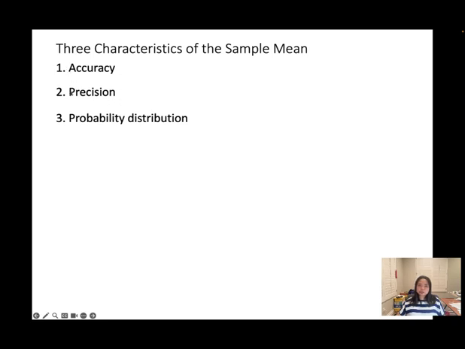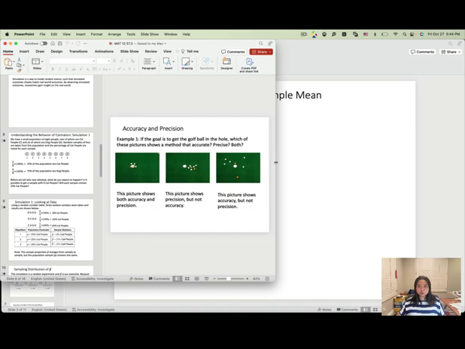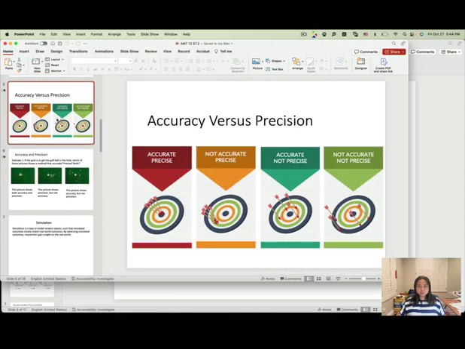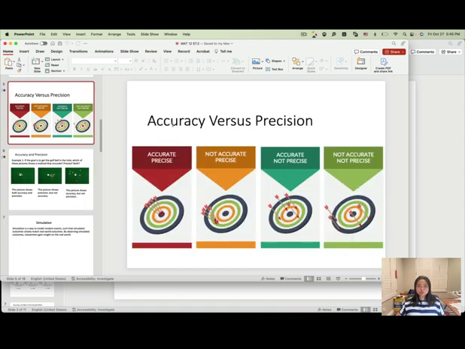Remember the accuracy and precision? We mentioned it in session 7.2. Remember that? We talked about accurate and precise, right? That was talking about the population proportion. I want to review a little bit because the sample mean will be the same idea as the population proportion. We have these two guys, accuracy and precision.